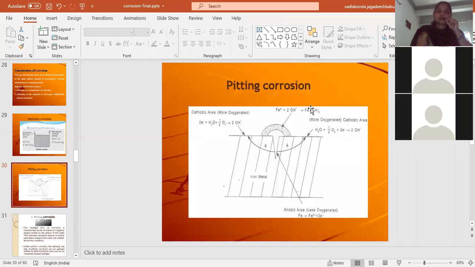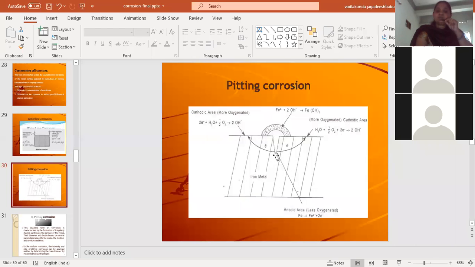This is also an example of differential aeration corrosion. Here this is the iron metal surface, and when the iron metal surface has any small cracks on the surface, for example, this V-shaped structure is the crack formed on the metal surface. This part will feel less oxygen, so it will act as the anodic part, whereas the remaining part of the iron metal will be exposed to high concentration of air, hence this will act as the cathodic part.